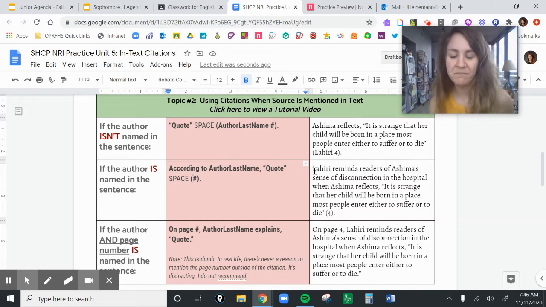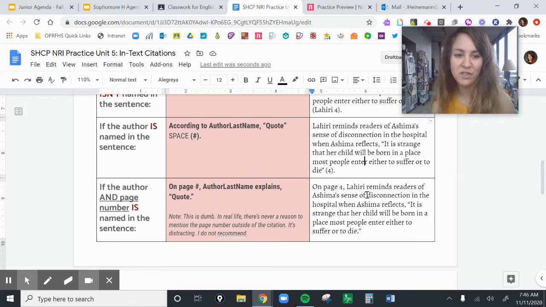So here's an example. Lahiri reminds readers of Ashima's sense of disconnection in the hospital when Ashima reflects, "It is strange our child be born in a place most people enter either to suffer or to die." End quote, space, parentheses, number, and parentheses, period. So it looks the same as it does up here, except we're losing the last name because the last name is already mentioned.